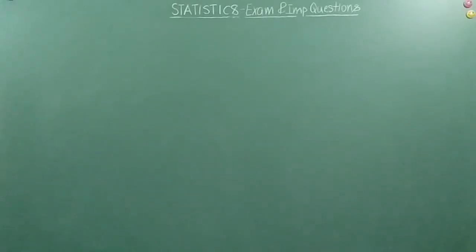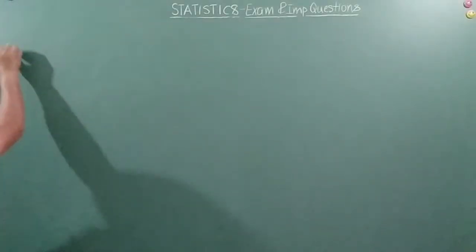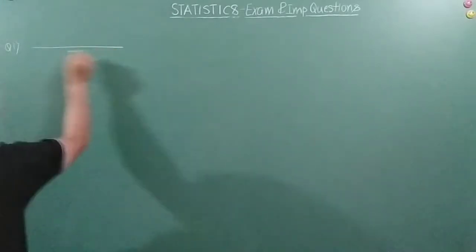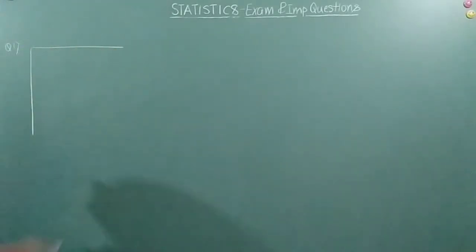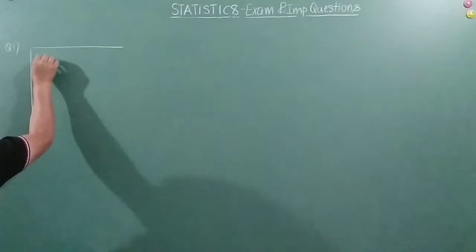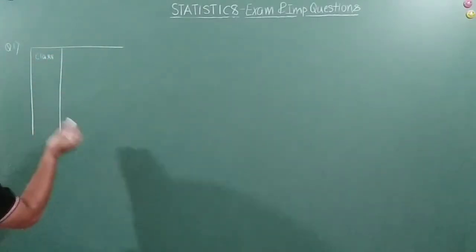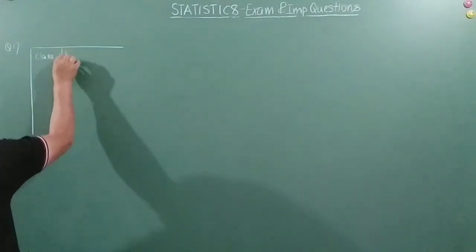The first problem says that the mean of the following distribution is 48. Mean is given, right? And the sum of all the frequencies is 50. Find the missing frequencies x and y. Fine. So what I will do is take down the question in vertical format. This is class. This is frequency.